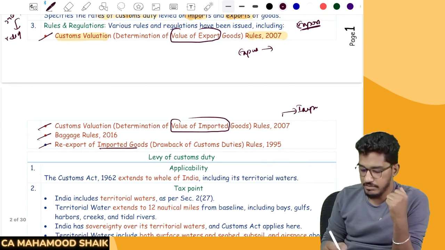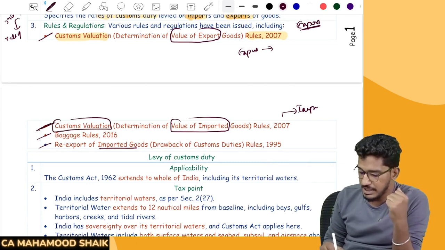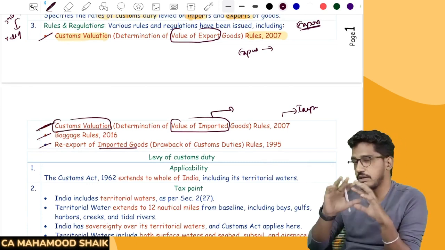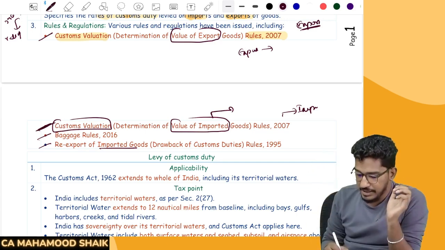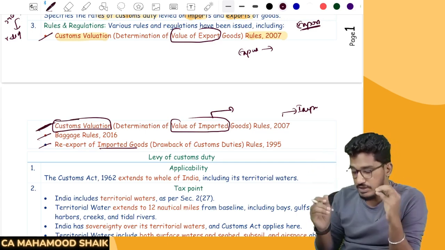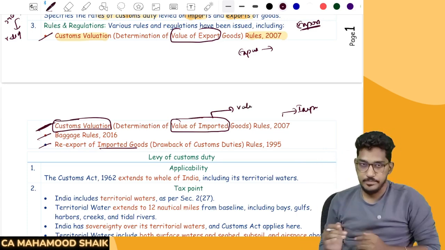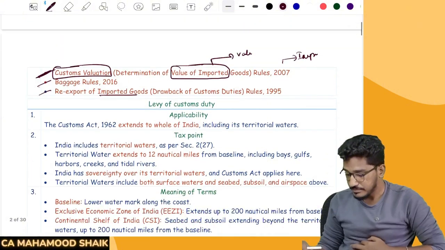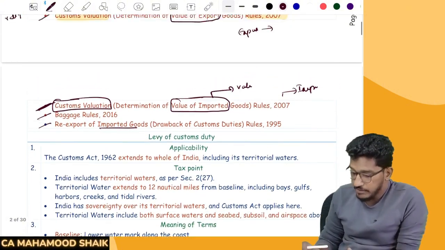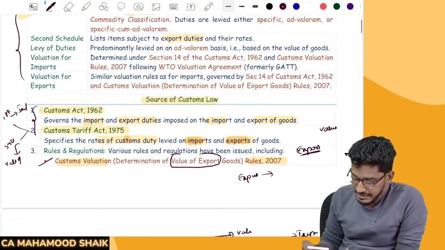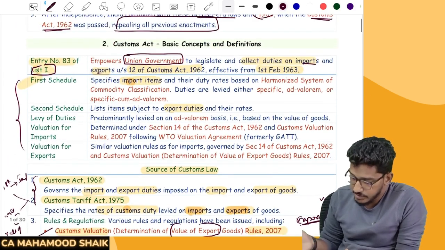But at the CMA inter level, we are only going to mainly concentrate on customs valuation rules, that too for imports. Exports also, we are not going to concentrate much. At the CMA inter level, we are going to discuss how to determine the valuation, that too in the case of imports. That valuation rules we are going to focus more. Understood everyone? Right. Next.